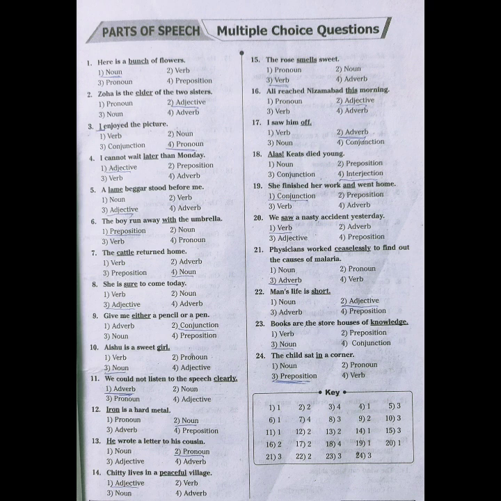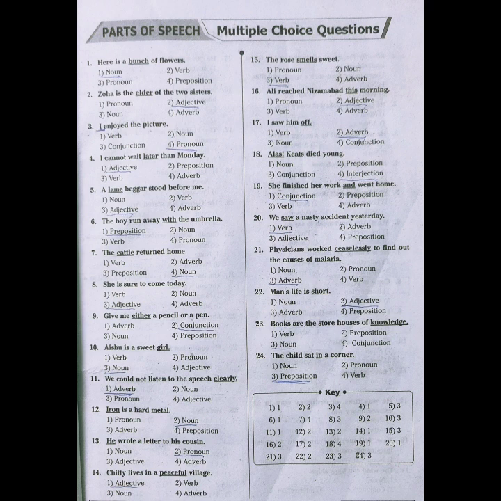Now the sixth one, the boy ran away with the umbrella. The first one preposition, second one noun, third one verb, fourth one pronoun. We know that with, without, in, on are all nothing but prepositions. Therefore the correct option is 1.